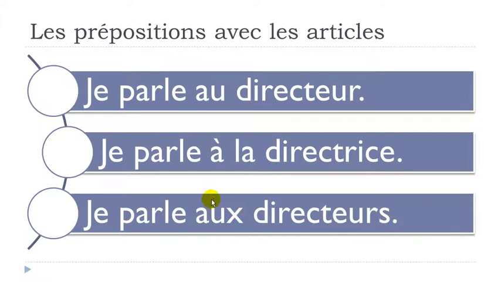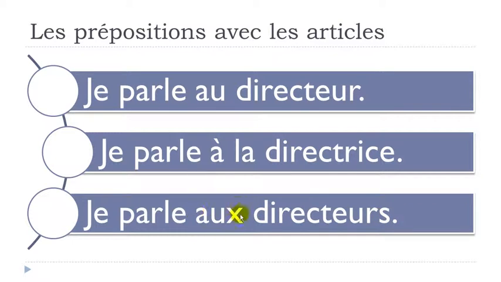Okay, so you can see that here you combine à plus les, and you will get this aux, okay? And then phonetically you pronounce it o. Okay, so here o, masculine form, plural form, o as well. And for your information, I did put this directeur here, okay? It could be directrice, so it could be the feminine plural.